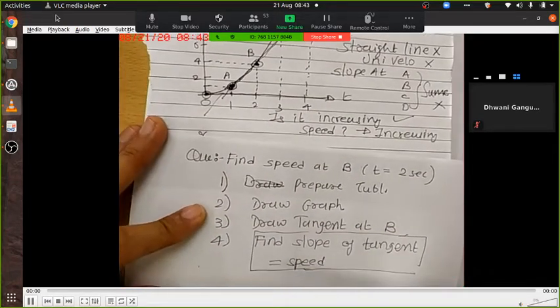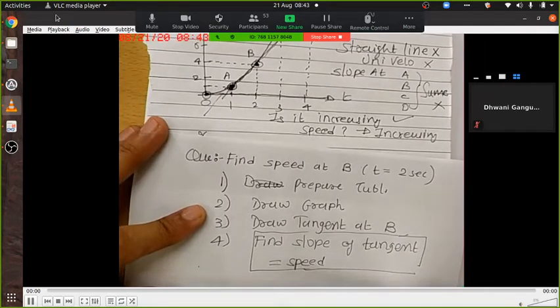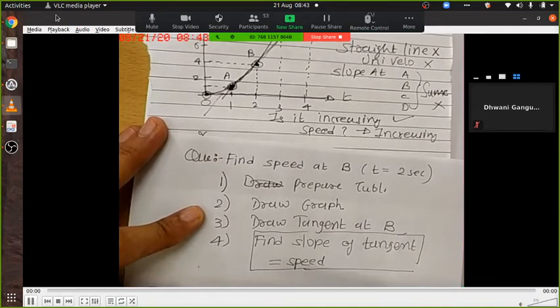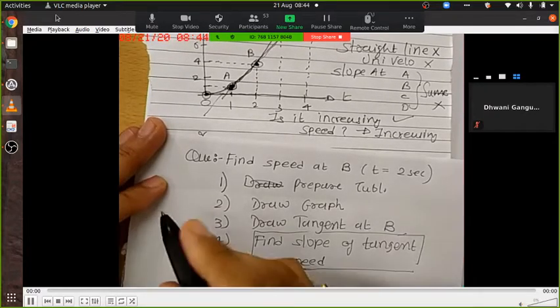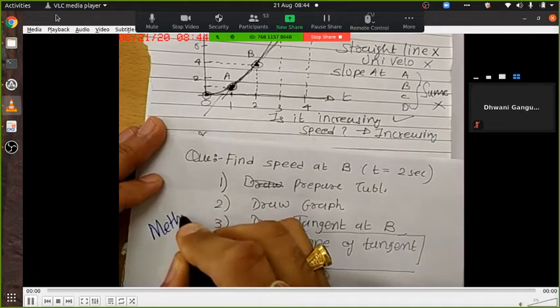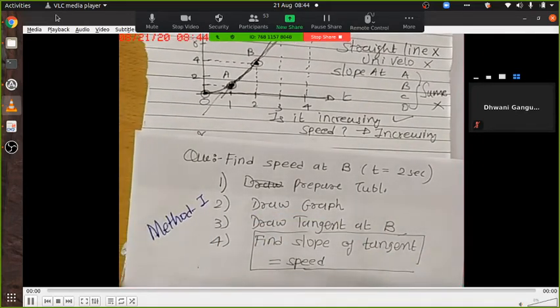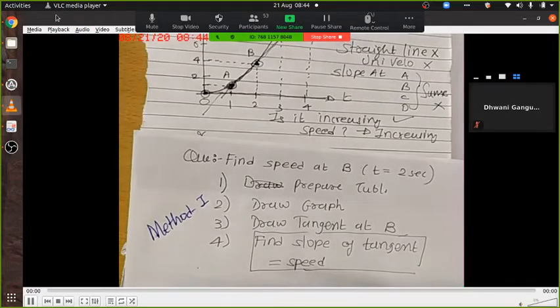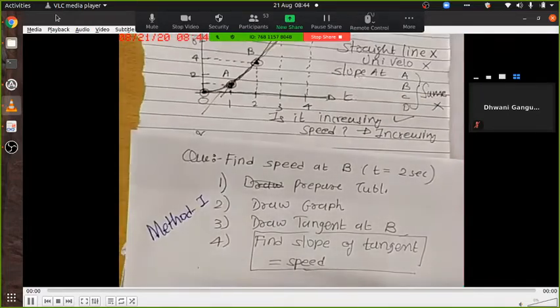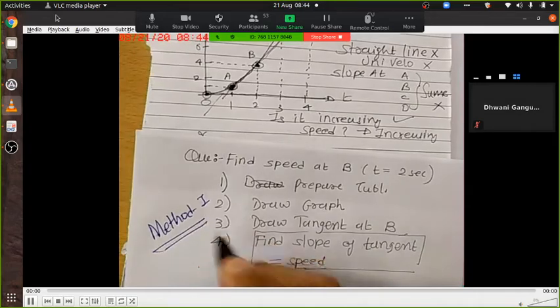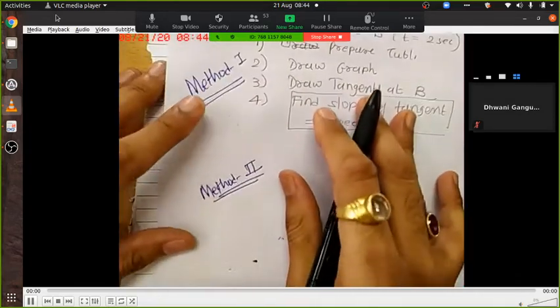Now that's a long way out. If I don't want to do this, what shall be done? This is method 1. There is another method, method 2.